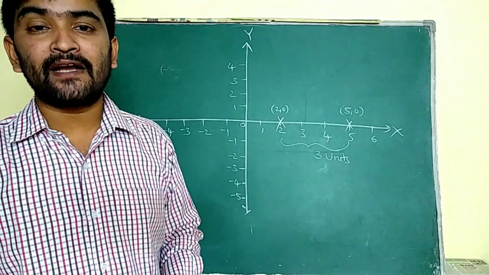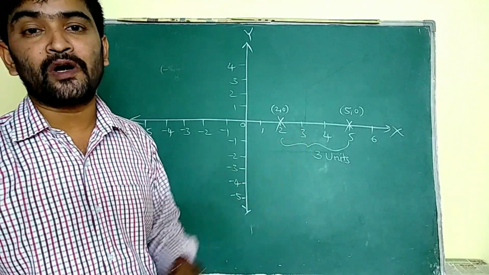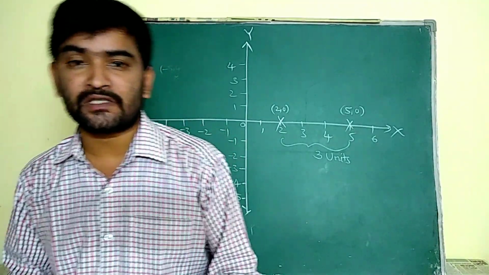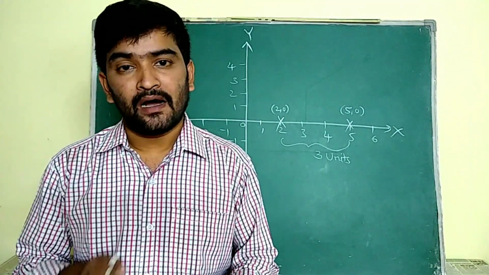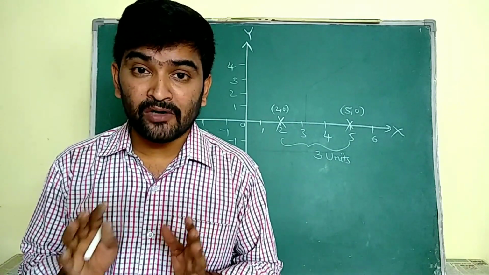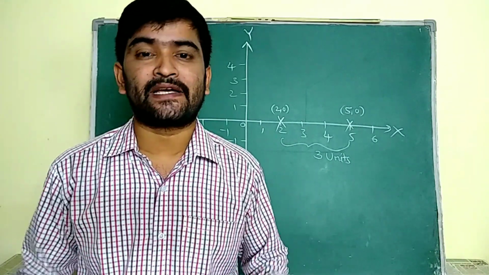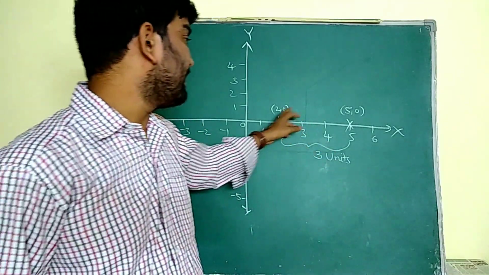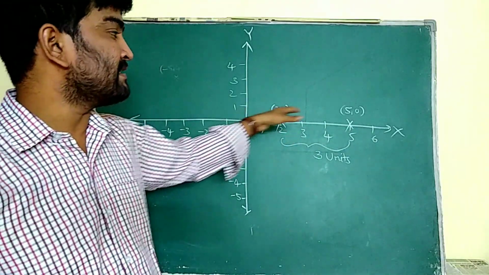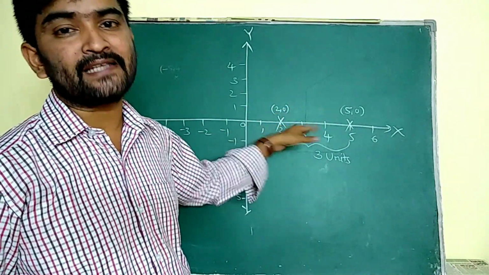If the y coordinate values are the same, then those 2 points lie on the same line. If the x coordinate values are also the same, then also those 2 points lie on the same line. If the y coordinates are the same, then it is parallel to the x-axis. Here the y values are the same, so it is parallel to the x-axis. Unfortunately, those 2 points lie on the x-axis only.